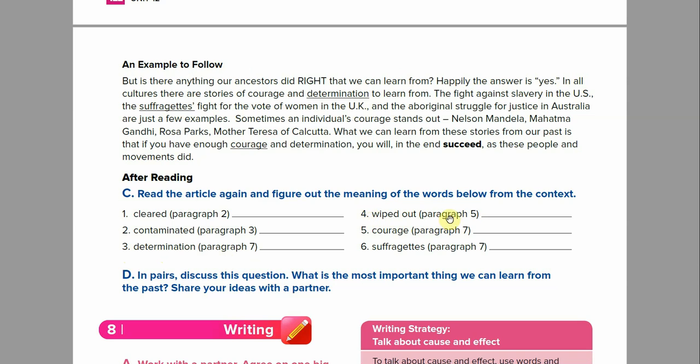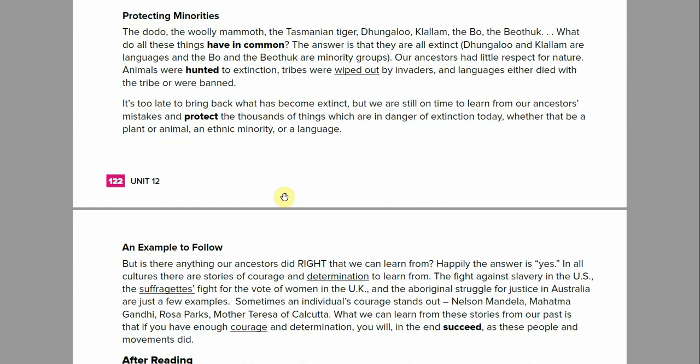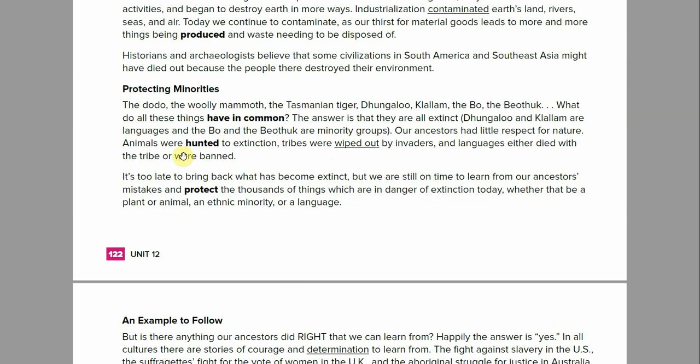Number 4, wiped out, paragraph 5. Here we go. Animals were hunted to extinction. Tribes were wiped out by invaders, and languages either died or were banned. Use this context and write down what you think wiped out means.